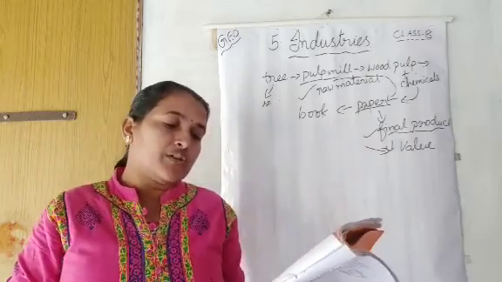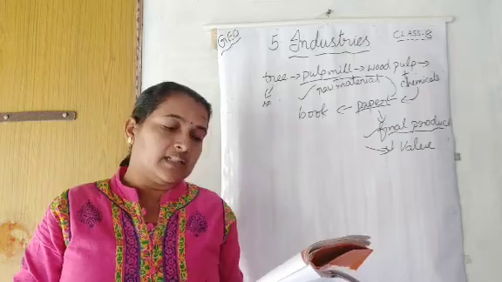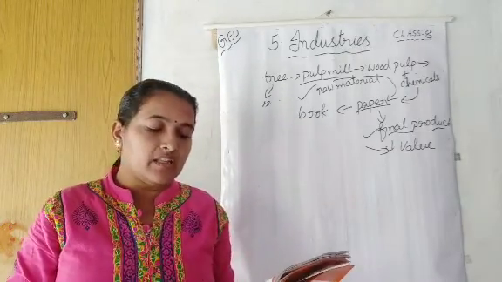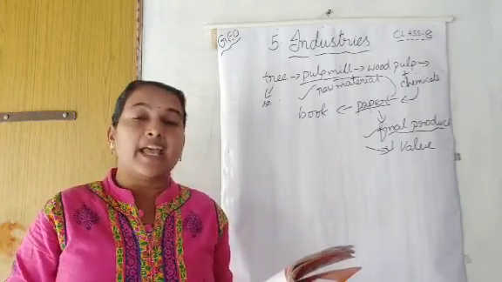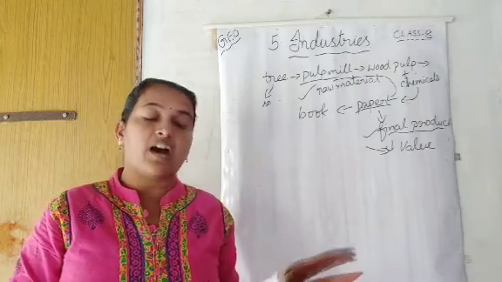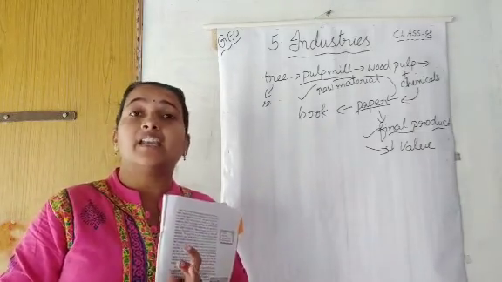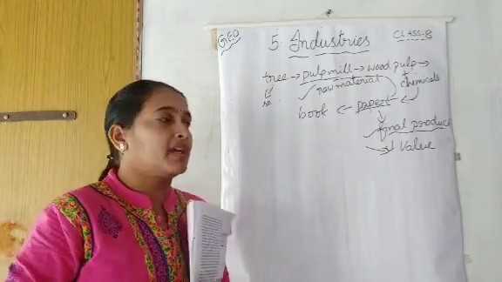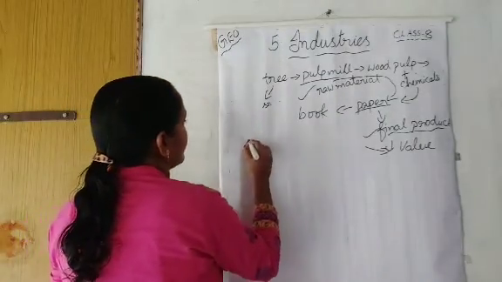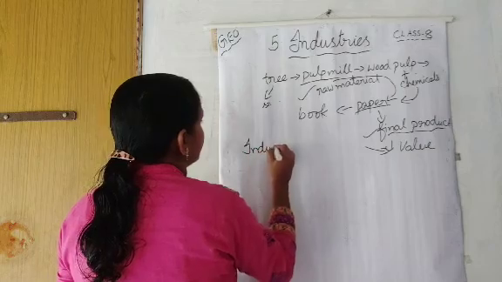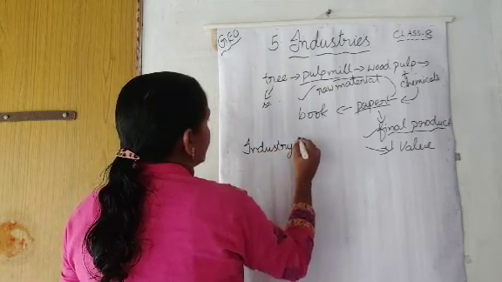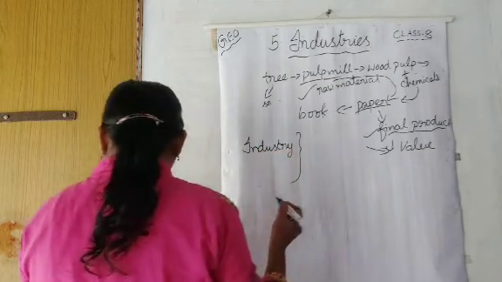Industry refers to an economic activity that is concerned with production of goods, extraction of minerals, or the provision of services. Industries have definitions they have given.